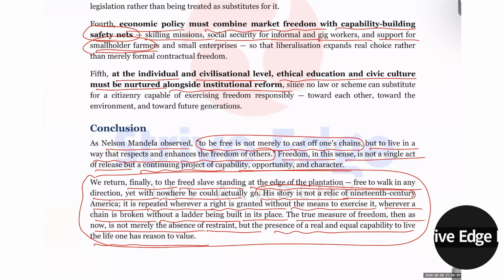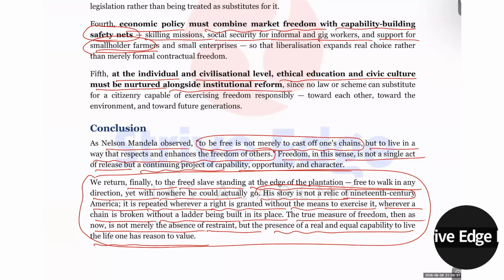So without empowerment, the absence of restraint has no value. That is the reason the founding fathers of our constitution crafted it so well. As Ambedkar said, political democracy is not going to last unless there is socio-economic democracy at its base.